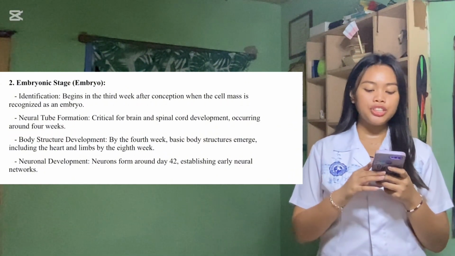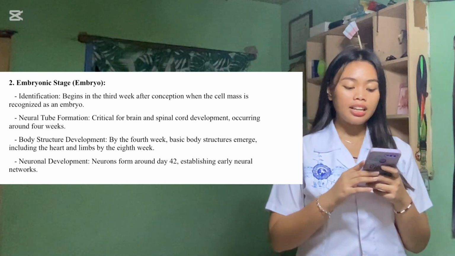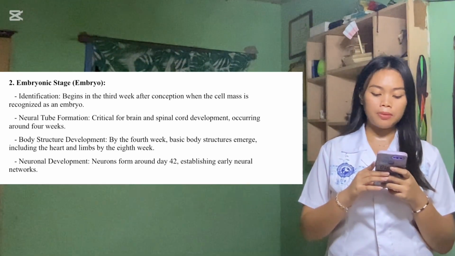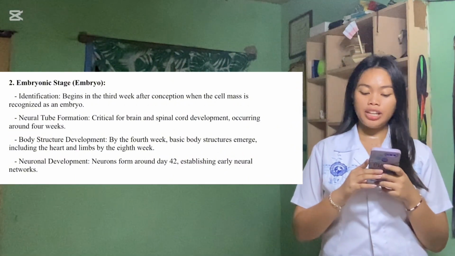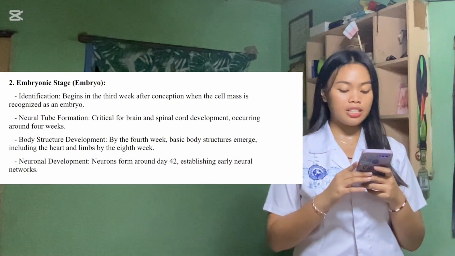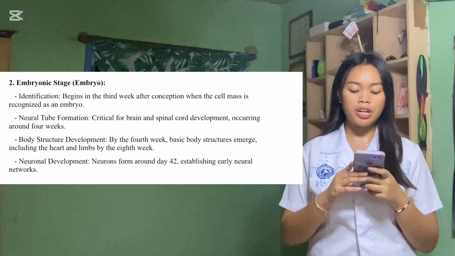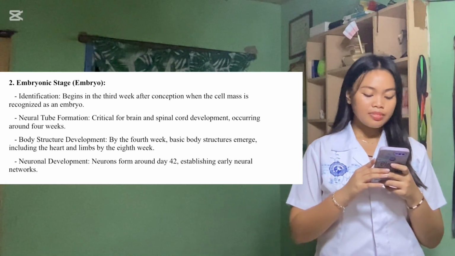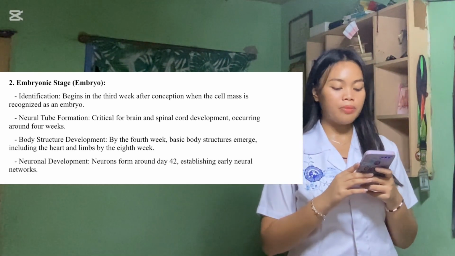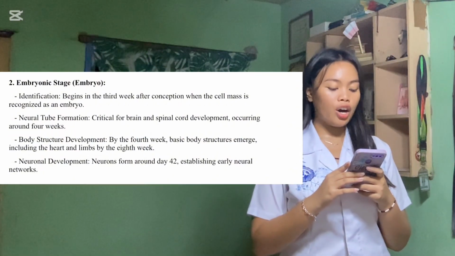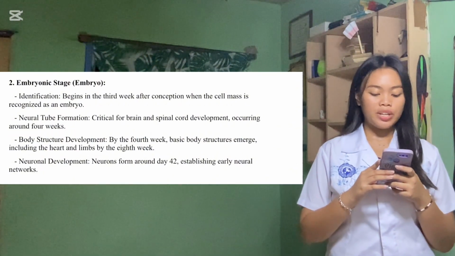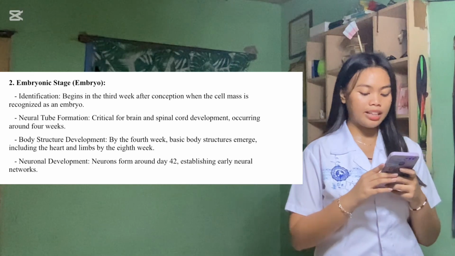Second, neural tube formation, critical for brain and spinal cord development, occurring around 4 weeks. Neural tube formation is a crucial developmental process during embryogenesis, occurring around the 4th week of pregnancy. It involves the transformation of a flat sheet of ectodermal tissue into a tube, which eventually gives rise to the brain and spinal cord.